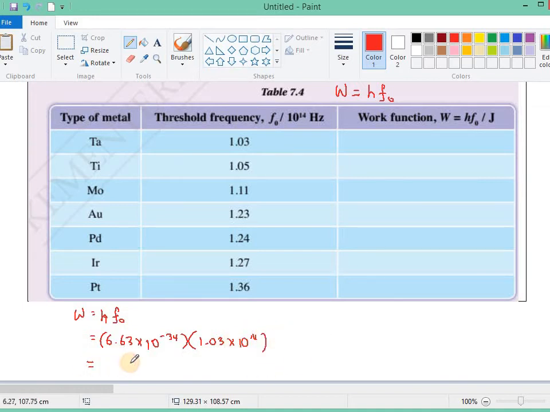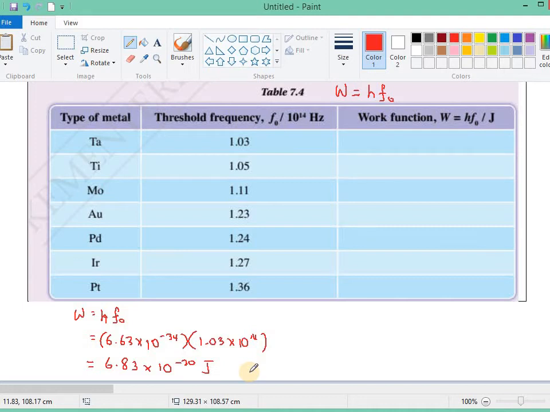We will get 6.83 times 10 to the power of negative 20 joule.